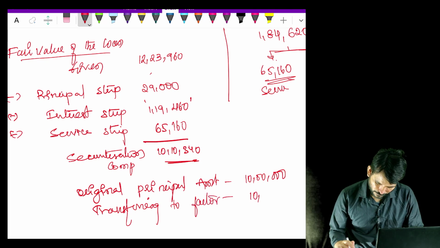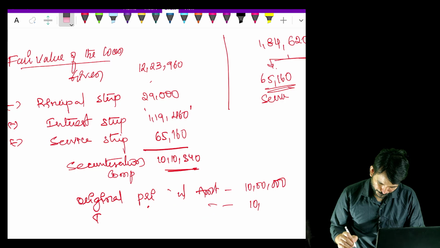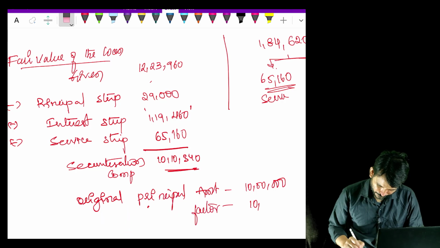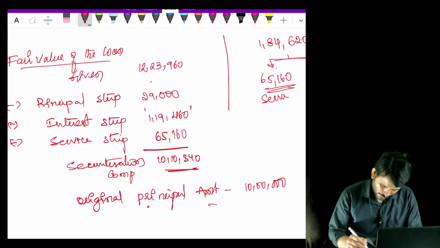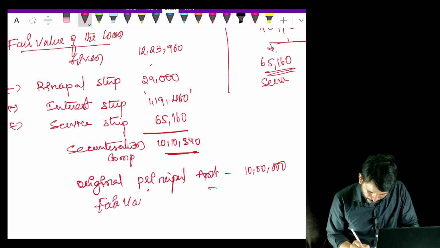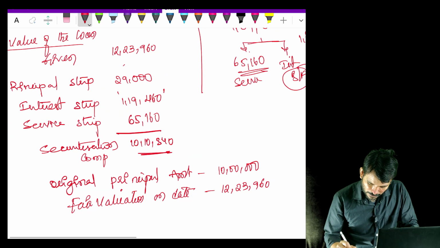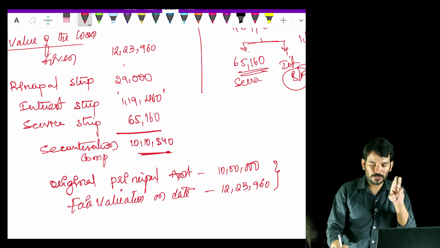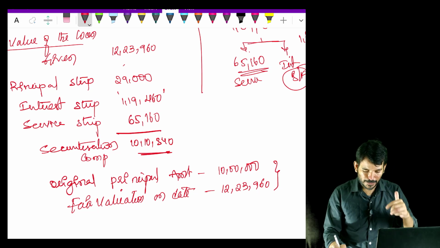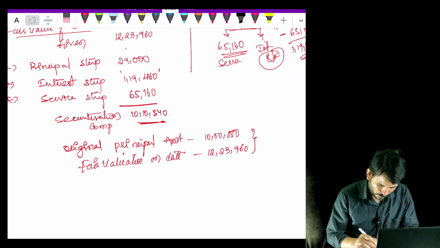Okay, small correction. Original principal amount is 10 lakh and the fair valuation on date of transfer is 12,23,960. Okay, so what is the proportion I am transferring? That I need to segregate between principal strip, interest strip, service strip. Okay, so I will do it, just focus on the calculation part only.